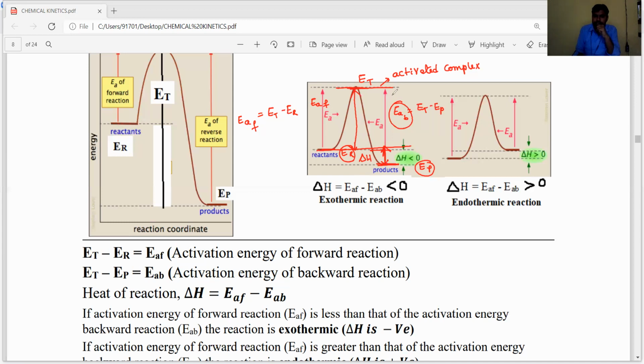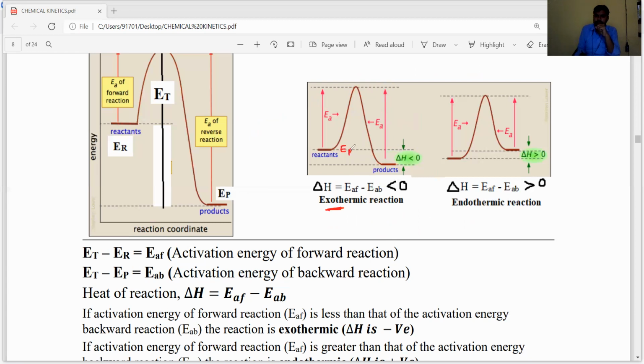Already we know very well, dear students, this length is very high. So the activation energy of backward reaction is more than the activation energy of forward reaction. Then delta H is equal to negative, and it is an exothermic reaction. So for this exothermic reaction, the graph will come like that.